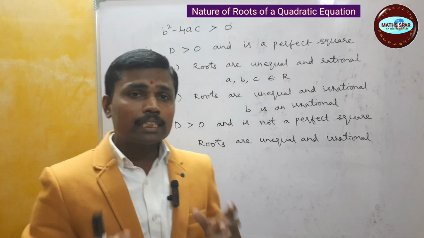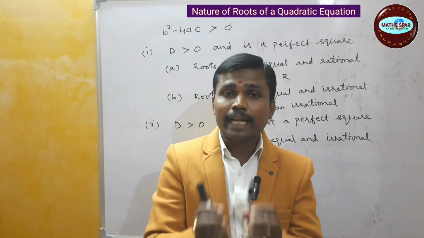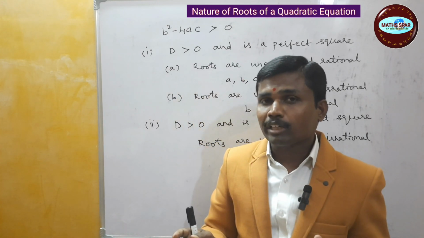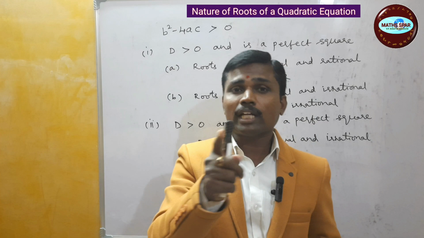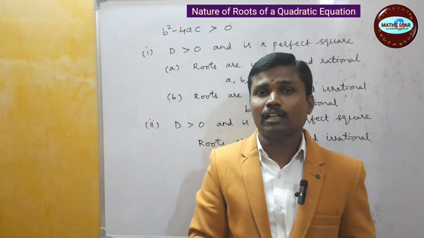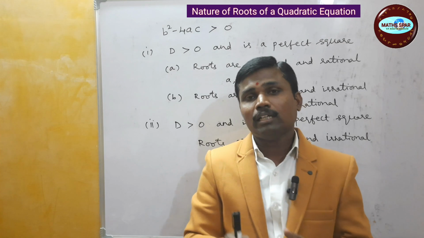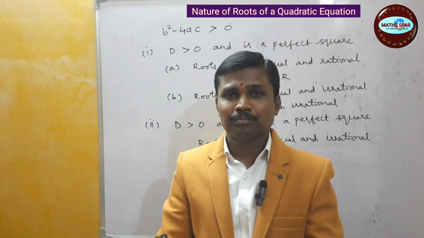So this is how we state the nature of the roots of a quadratic equation without actually solving the quadratic equation using a factorization procedure or a quadratic formula.